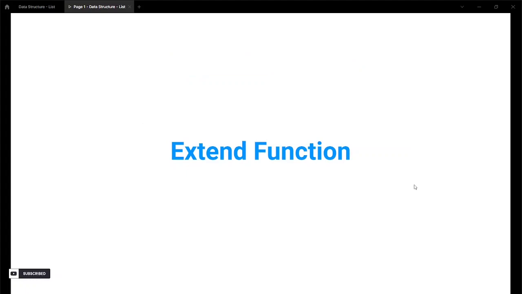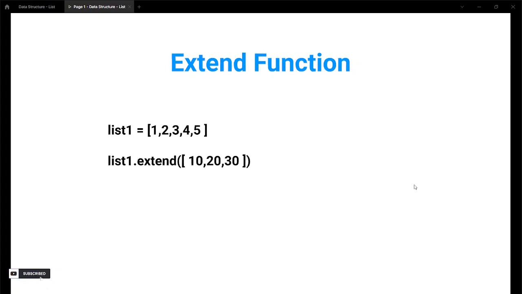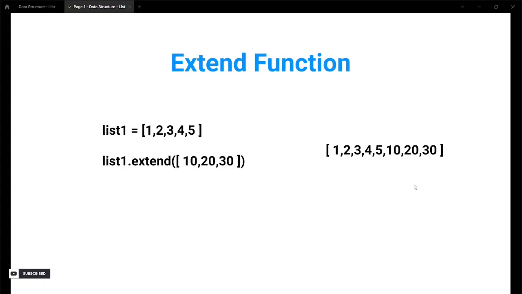So the next one is the extend function. For example, the same list, I'm extending with another list. So the result will be that both lists get appended or extended together. The result will be 1 to 5 from the previous list and 10, 20, 30 from the second list.